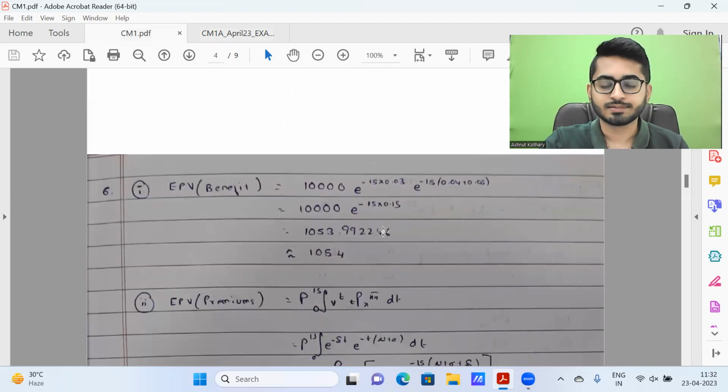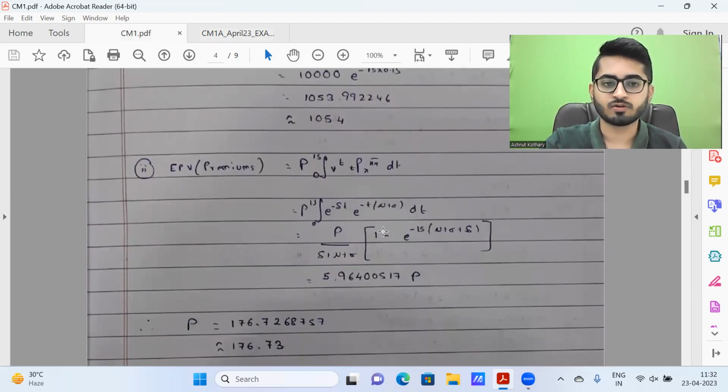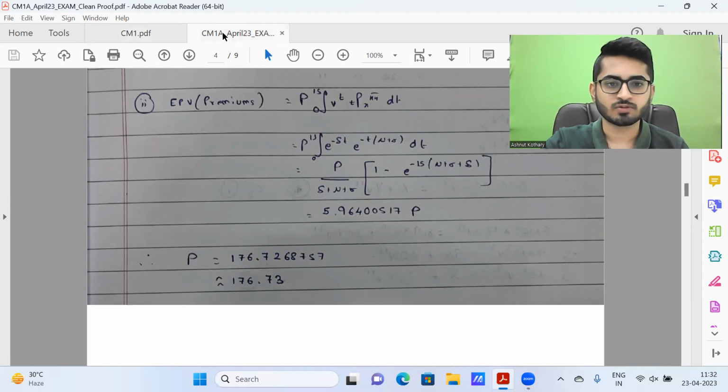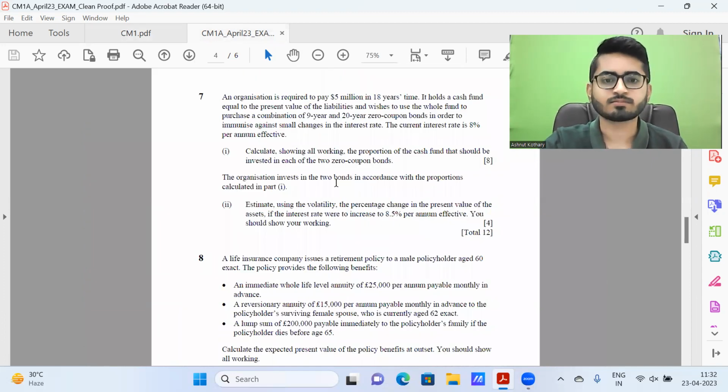So these are the workings. And then as per EPV of premiums for part 2, it's coming out to be 176.73 up to 2 decimal places. So this was also a relatively straightforward question. Most of the students have got this correct.